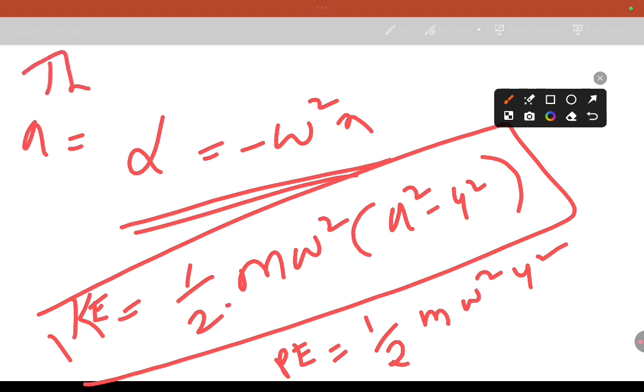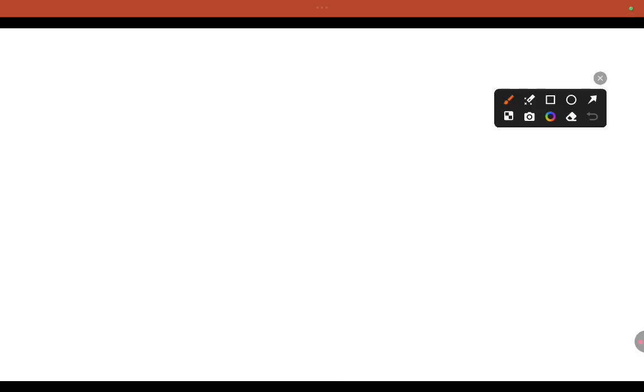And coming to the total energy of the SHM. I'm giving only key concepts because if I go with the derivation, it will take a lot of time, and I don't want to bore you. So the total energy is the sum of the potential and kinetic energy.